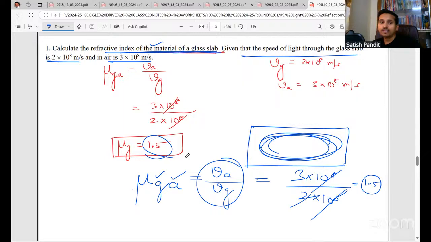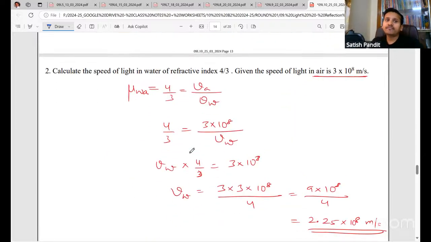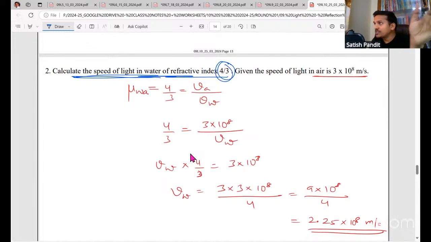Okay, next question. Calculate the speed of light, sorry. Calculate the speed of light in water of refractive index 4 by 3. See, they are saying water of refractive index 4 by 3. Here they are just giving the refractive index of water, right? With respect to what have they given?